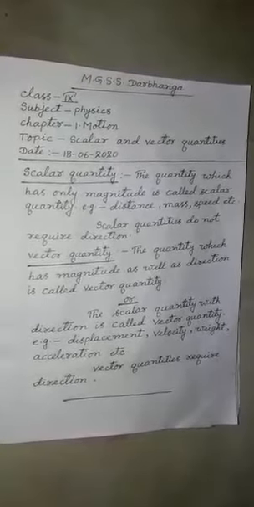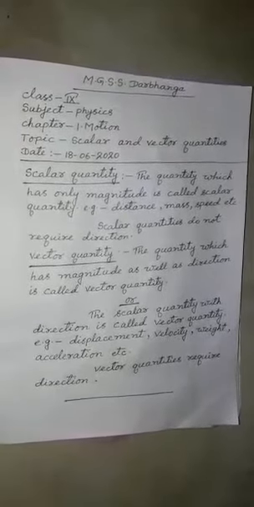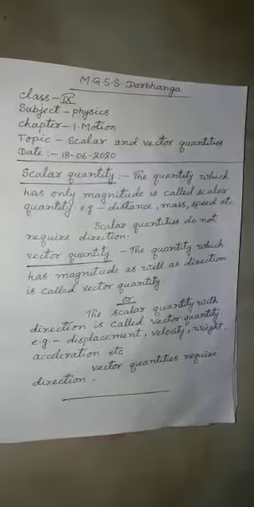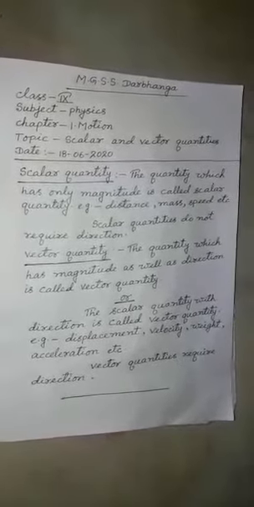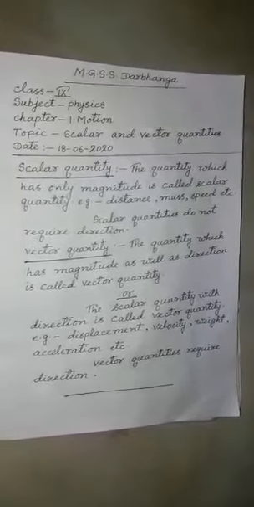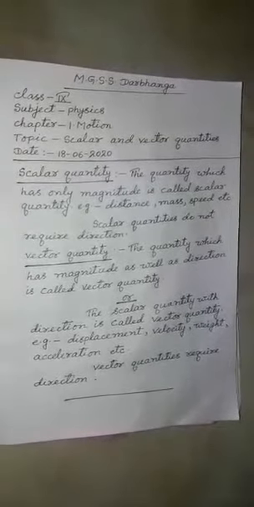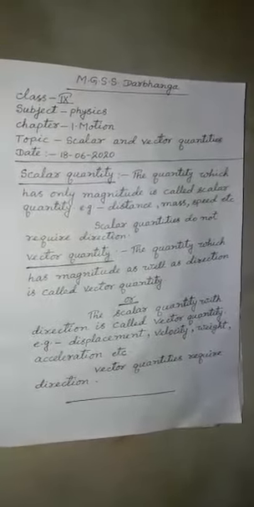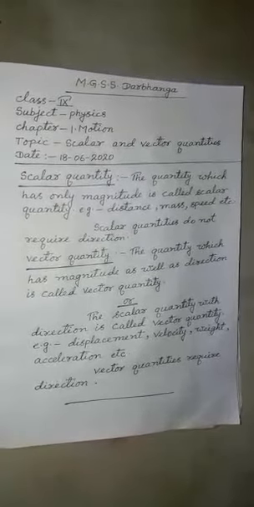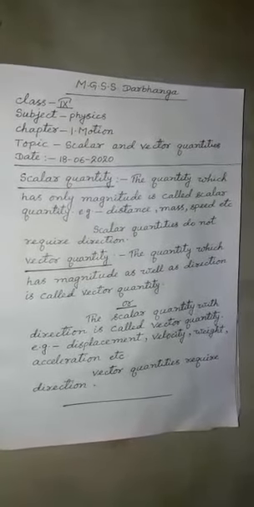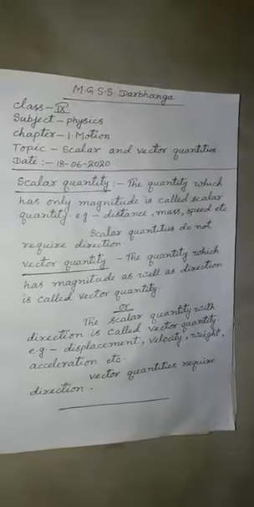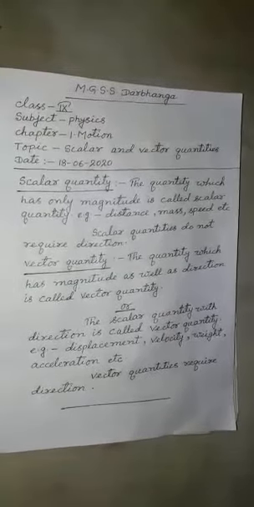Displacement, it is example of vector quantity. Distance is scalar, while displacement is vector quantity. Displacement, velocity, weight, acceleration, force, all these are the examples of vector quantity.